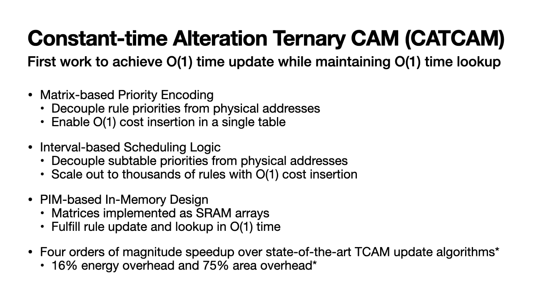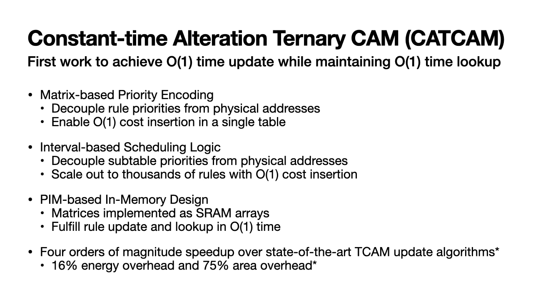This paper proposes a constant-time alteration ternary CAM that can accomplish both lookup queries and update requests in O(1) time. The insight is to decouple rule priorities from physical addresses. To this end, we propose a matrix-based priority encoding scheme so that new rules can be inserted without the shuffles of the existing rules. The interval-based scheduling logics can help scale out and guarantee deterministic update performance.